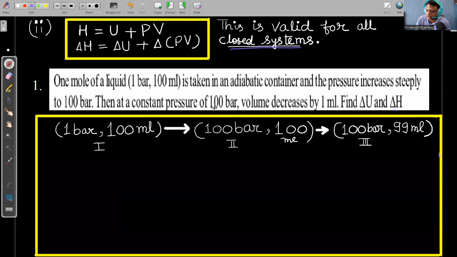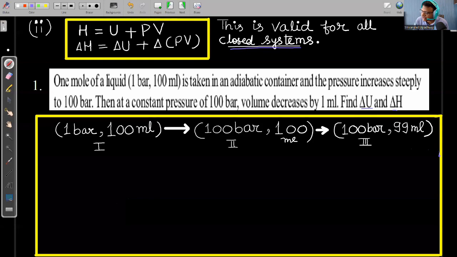Then at a constant pressure of 100 bar, volume decreases by 1 ml. So if we keep the pressure constant for some time, then after some time the volume is decreased by 1 ml. Find delta U and delta H for this process.